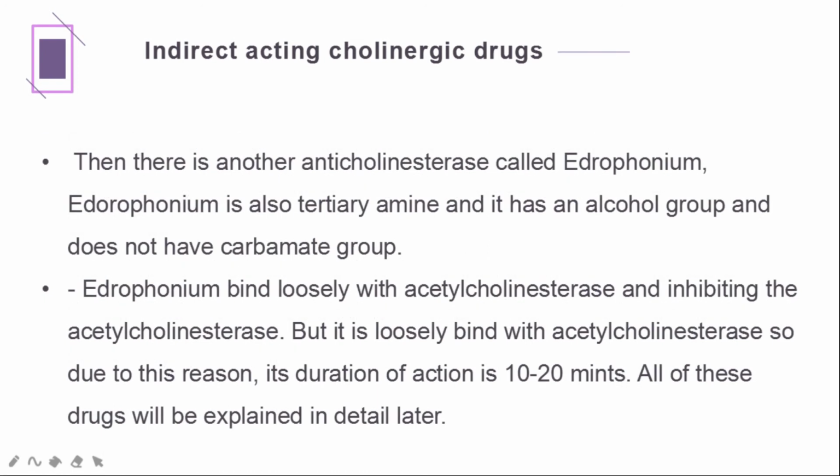Then there is another anticholinesterase called edrophonium. Edrophonium is also a tertiary amine, and it has an alcohol group and does not have a carbamate group. Edrophonium binds loosely with acetylcholinesterase, inhibiting the enzyme. But because it is loosely bound, its duration of action is 10 to 20 minutes. All of these drugs will be explained in detail later.